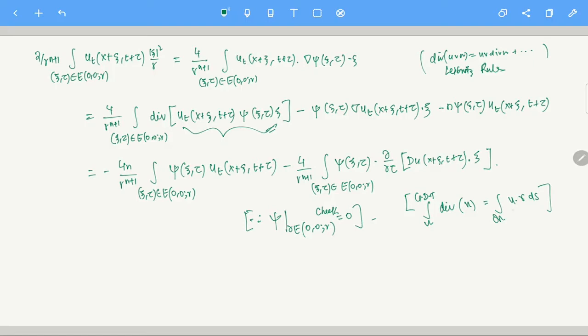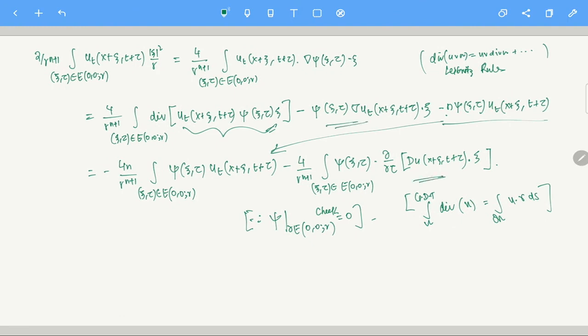The thing is that u is on the boundary, this psi is 0 on the boundary, so that is why this particular term is gone. Now I am just left with this term, okay? And how am I getting all of this? First things first, minus 4n by r power n plus 1, this particular term is this term. I'm just writing it like this, and this whole thing I'm just writing it down. I'm not doing anything else. This particular term, I am just writing it in this way.